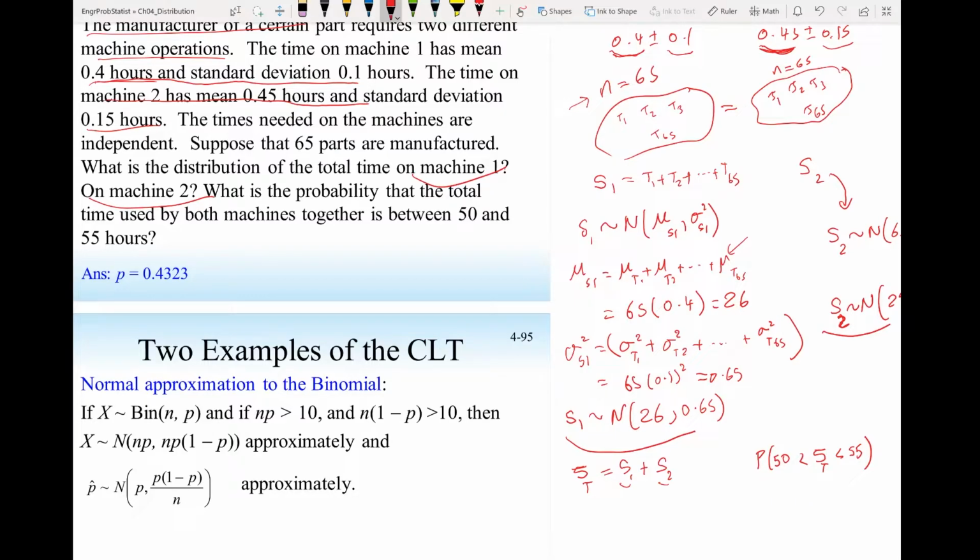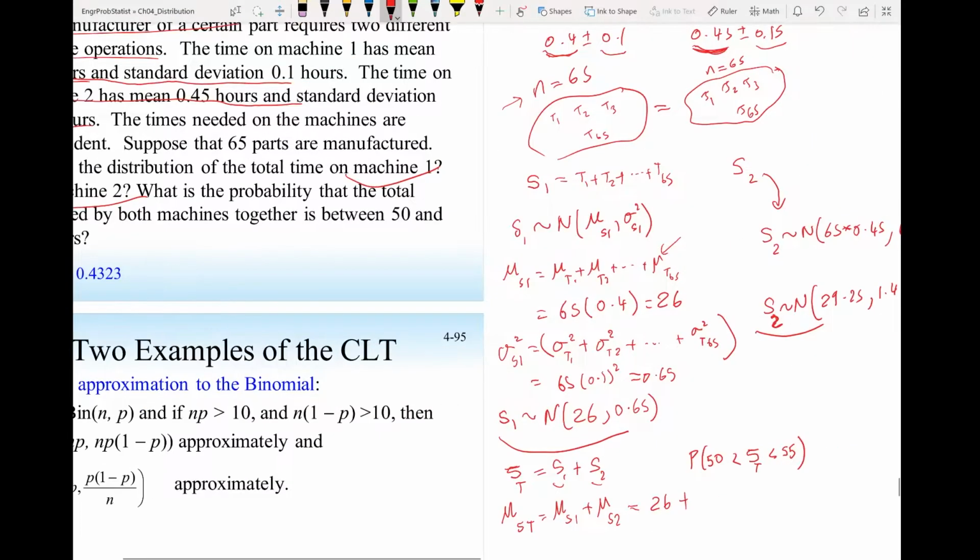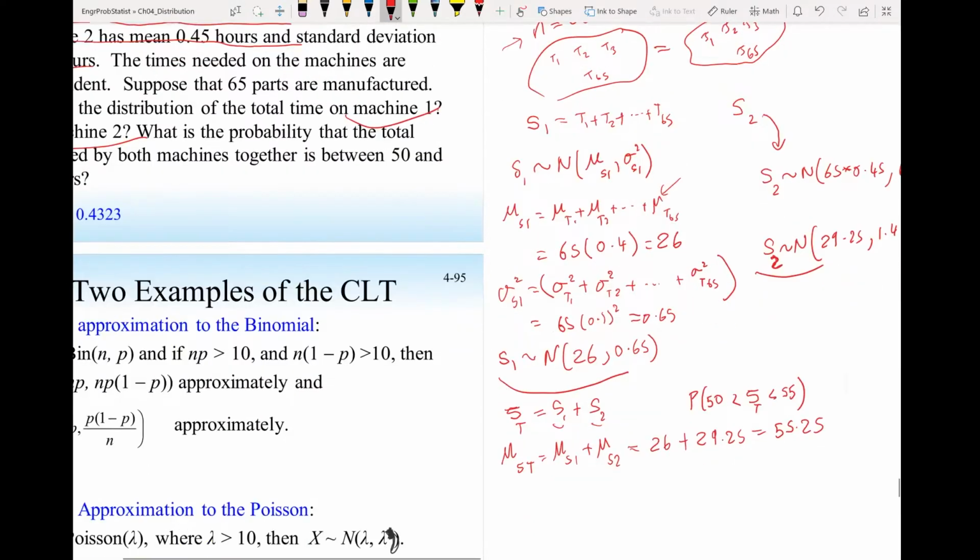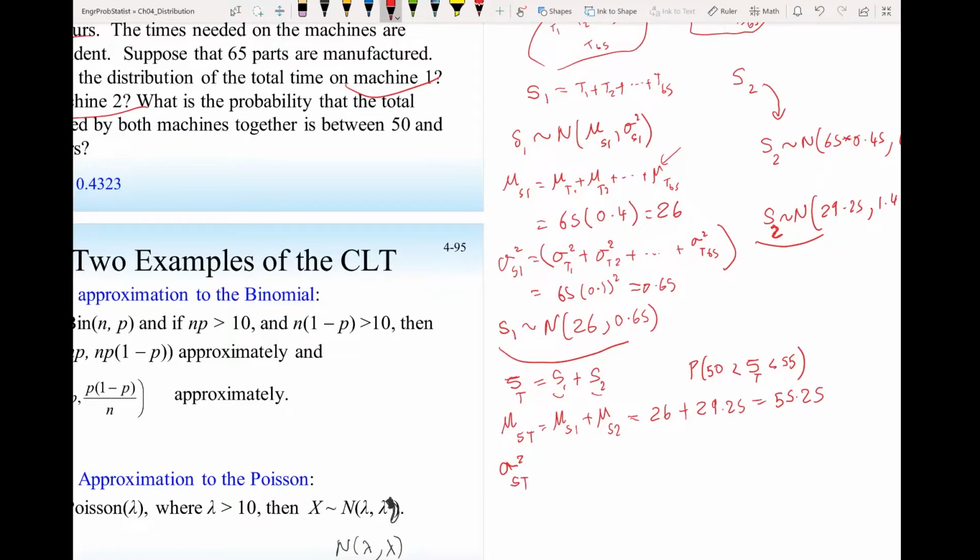And the mean of ST will be the mean of S1 plus the mean of S2. That will be 26 plus 29.25, and that should give you 55.25. And the variance of ST will be the variance of S1 plus the variance of S2.